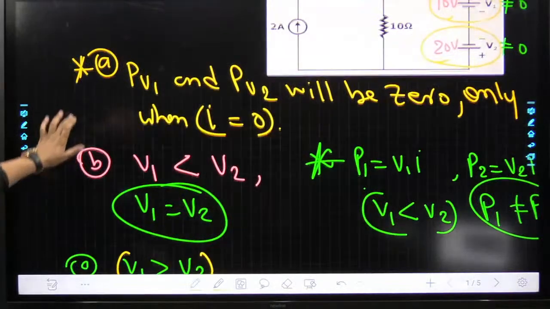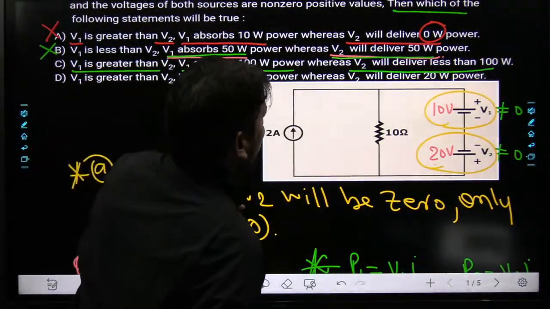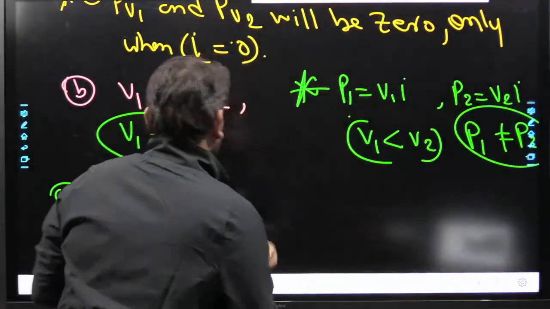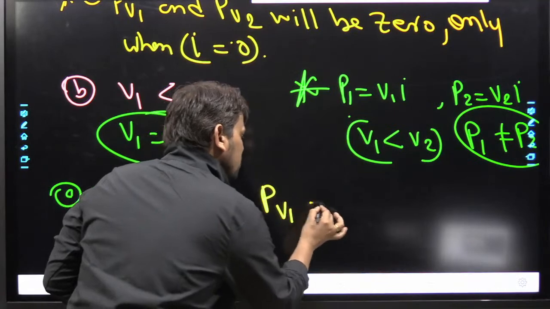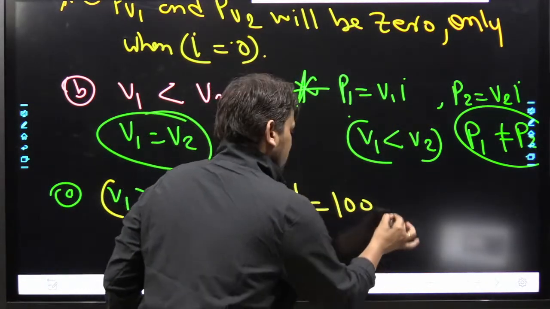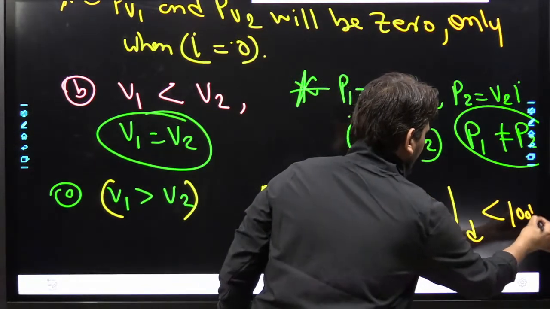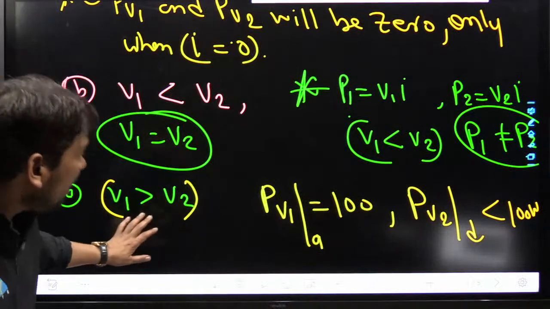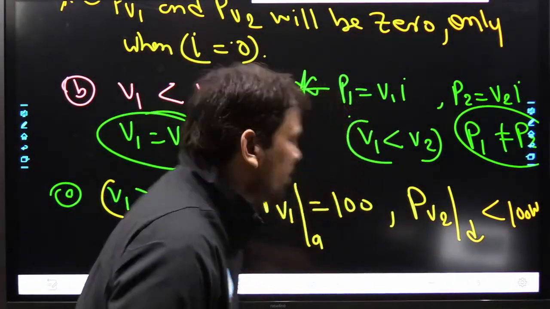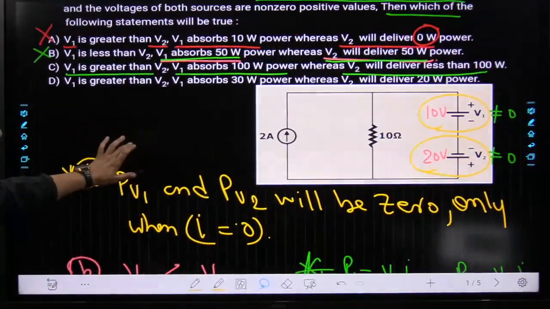Give me a few seconds. V1 greater than V2, V1 absorbs 100 watt and V2 will deliver less than 100 watt. Now maybe option C can be correct, but we require some time to think over it, whether we are doing it correctly or not.